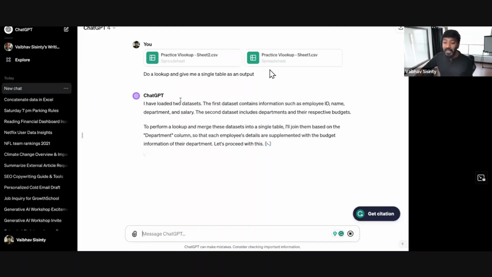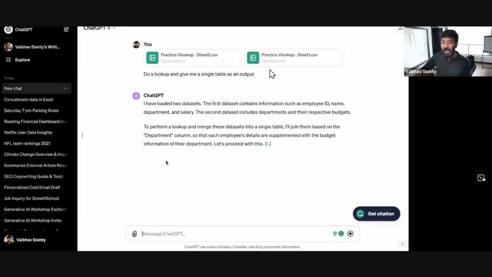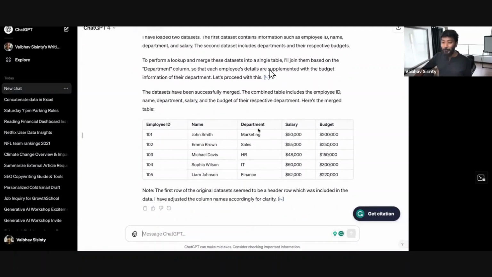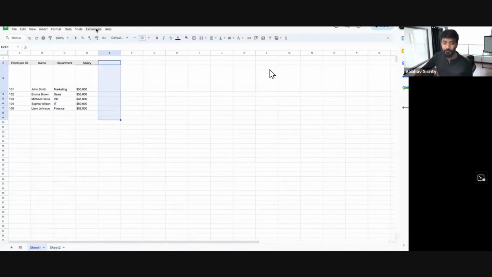There you go. It quickly analyzed this. And you can see it has written a bunch of code to analyze both the files. And it's doing the analysis right now for us. And there you go. It has basically merged both the files. You can see in the same file, before this, we didn't have the budget here.